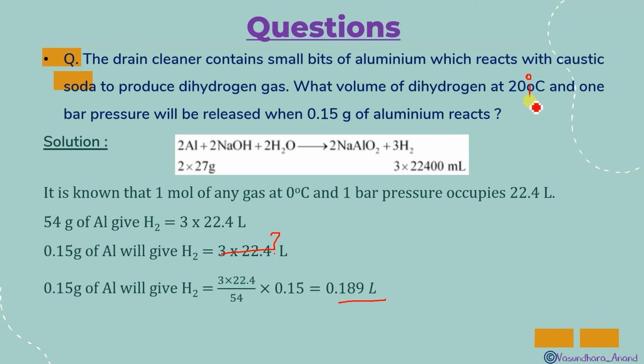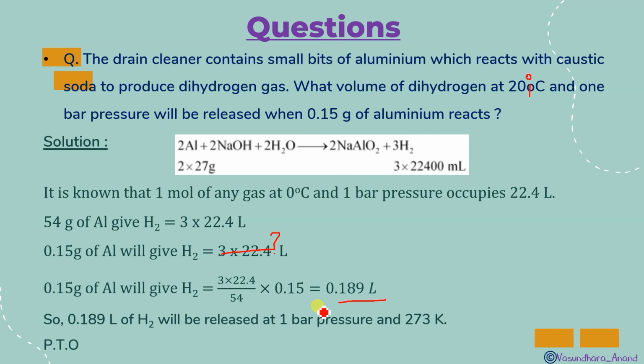Yes, you have temperature, you know the R value, and what volume do you have to find? One second. What volume of dihydrogen at 20 degrees Celsius and 1 bar pressure is given will be released? So what you will do? Here we can say that simply 0.189 litre will be released at 1 bar pressure at 273 Kelvin. Got it? Now further things you have to do here. It says what volume of dihydrogen at 20 degree Celsius. So pressure is given 1 bar.